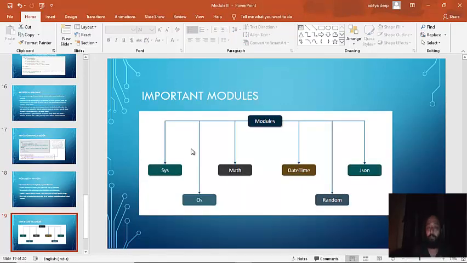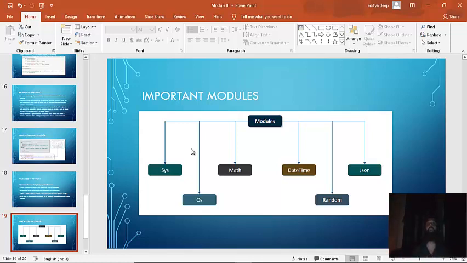There are so many, but these are the important modules. We have the sys module. If you want to exit from the current program, you can write sys.exit. But this exit function is defined in the sys module. So to use the exit function, you'll have to first import the sys module.